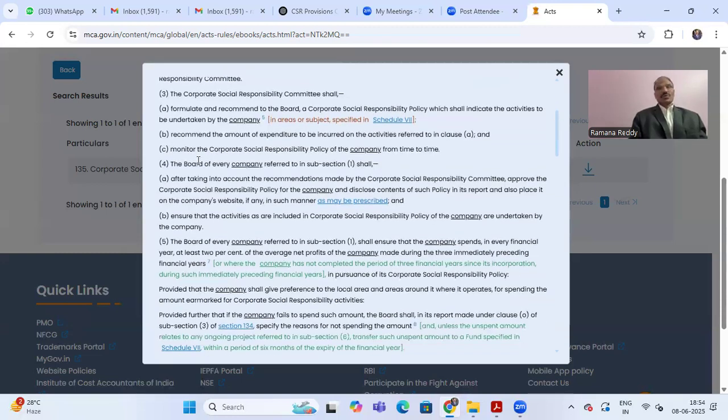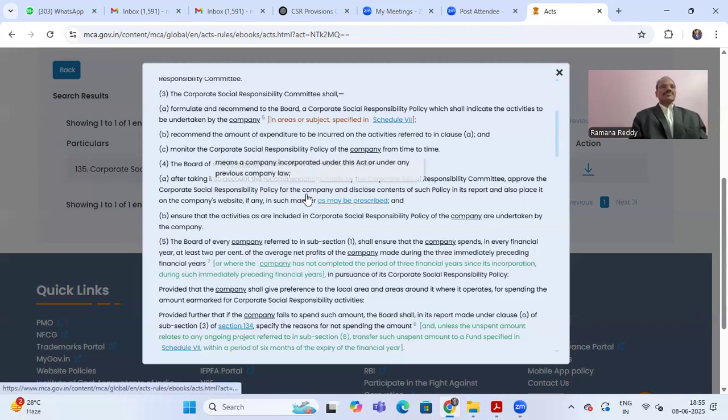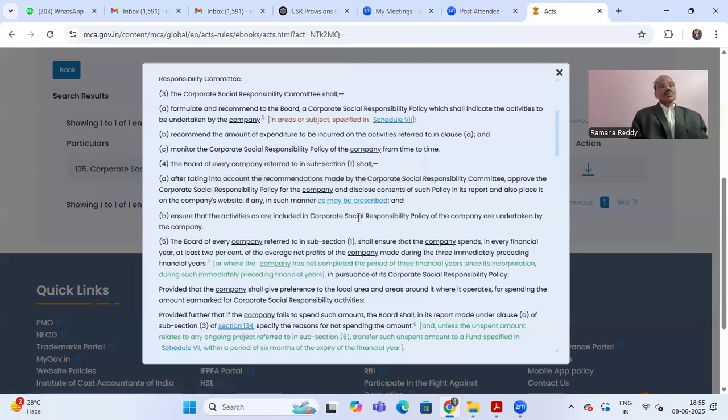Subsection 4 says the board of directors' duties in terms of section 135. After taking into account the recommendations made by the CSR committee, once the CSR committee recommends the policy in line with the objectives and the amount to be undertaken, the board of directors will approve the CSR policy and disclose the contents of such policy in its report.